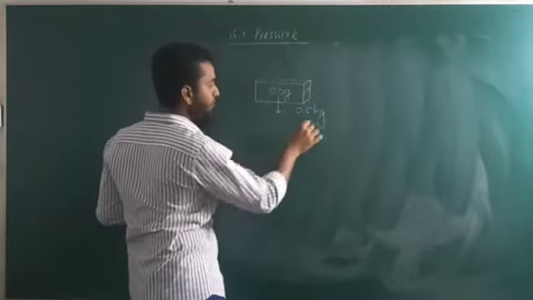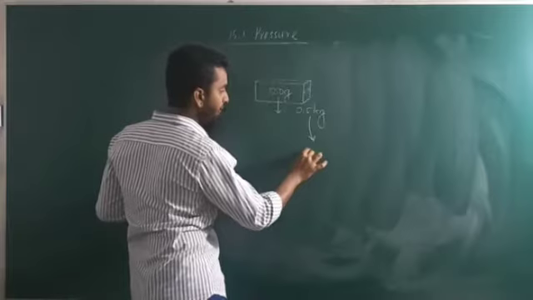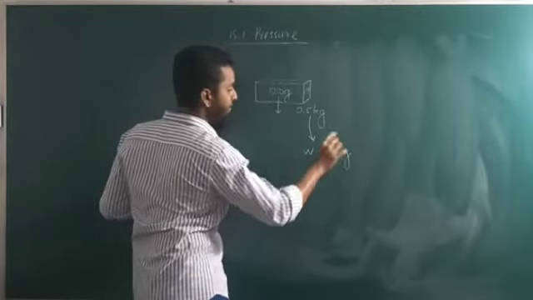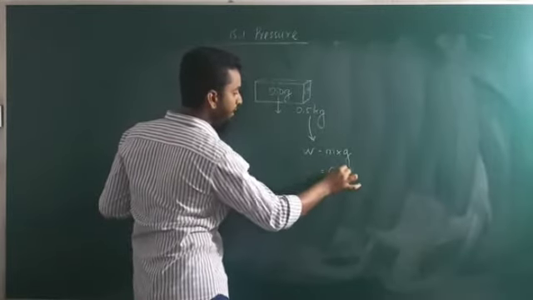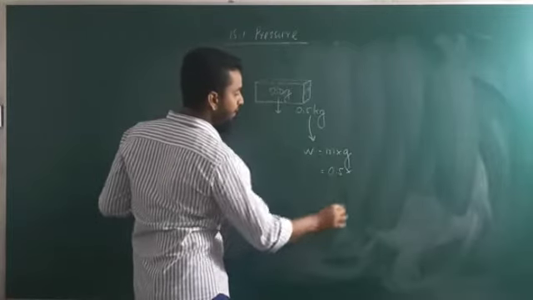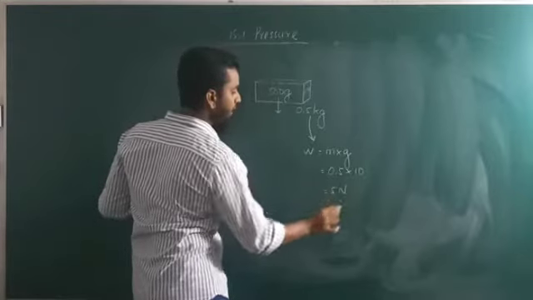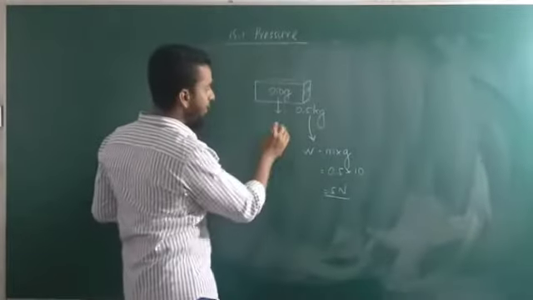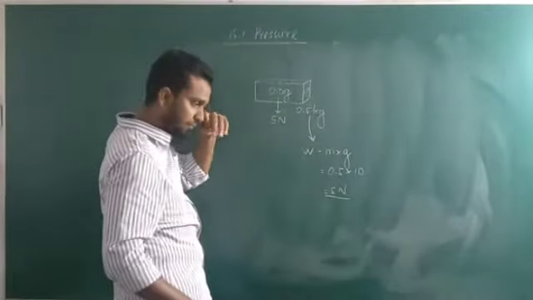If you change this into weight, weight is equal to mass into gravitational acceleration. The mass should be given in kilograms, not grams. So 0.5 into gravitational acceleration, which is 10, therefore 5 Newtons is the weight of this brick.